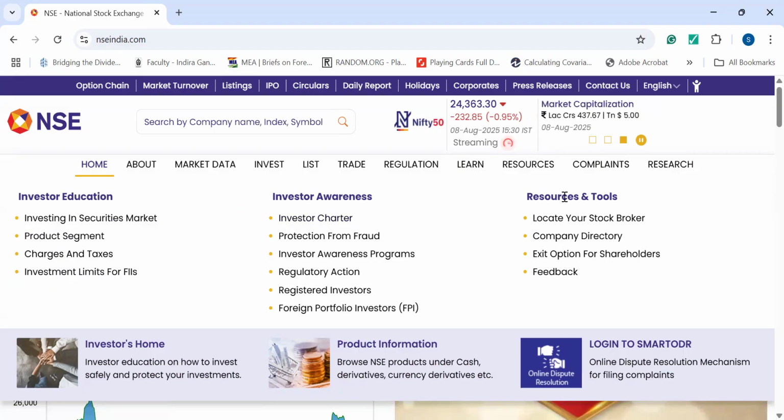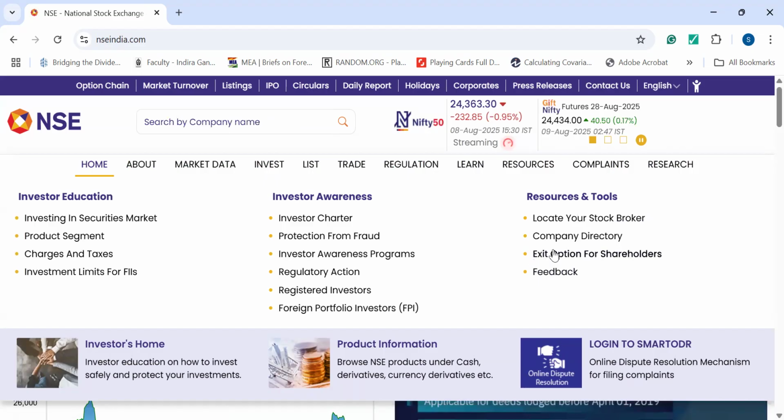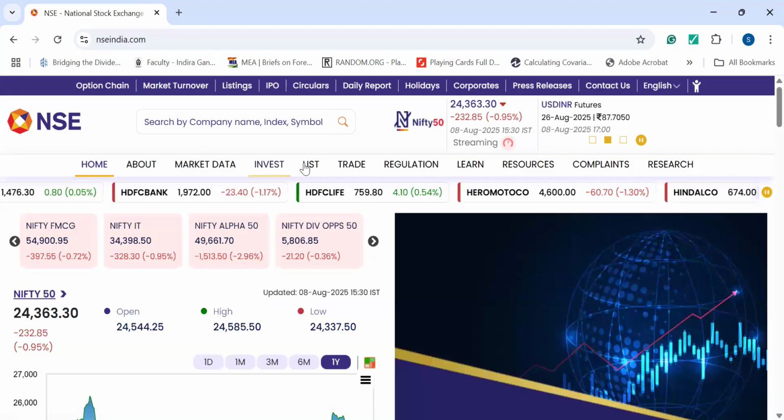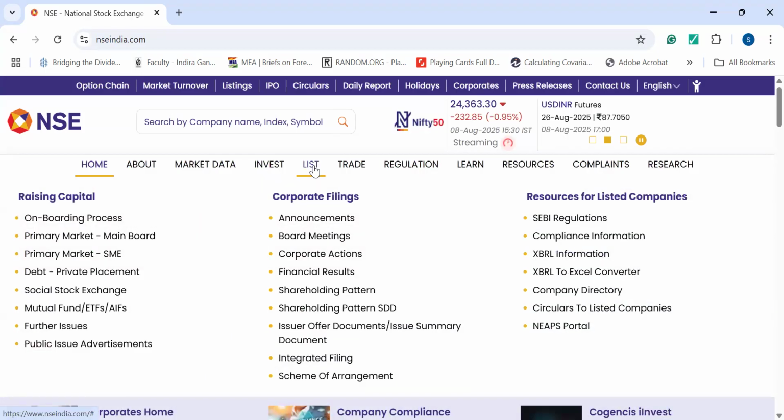And on the right hand side we have resources and tools. You can locate your stockbroker, you can exit the option for shareholders, and you can give feedback here. Next, if we go to the list, under this list we have raising capital. Under that we have the primary markets and debt and mutual funds. Raising capital in short term, that is new capital that can be raised from here.